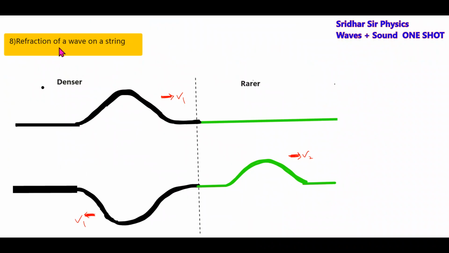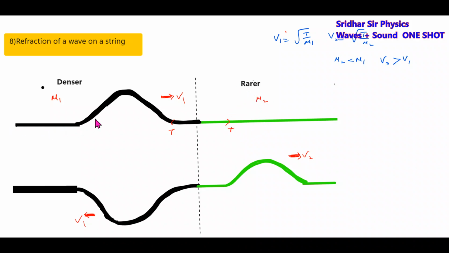Next topic will be refraction of a wave on a string. The wave is moving from denser to rarer medium. Let the linear mass density of this rope be mu1, let this be mu2. And let the tension in the rope be T. Here the wave pulse will have speed v2. So what is v1? v1 will be root of T by mu1. What about v2? v2 equals root of T by mu2. Since mu2 is less than mu1, v2 is greater than v1. So the wave will propagate with more speed in the rarer medium.